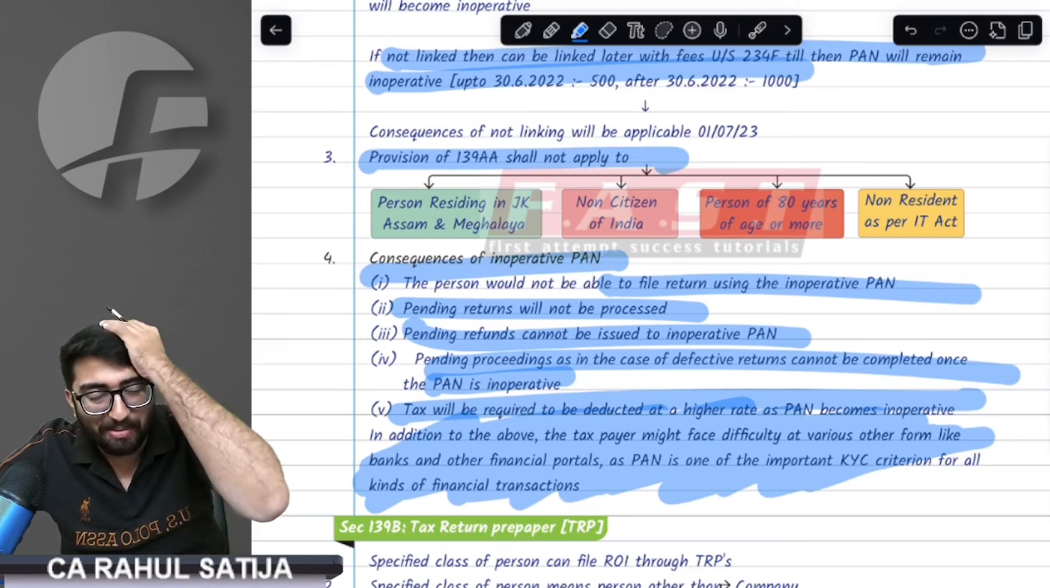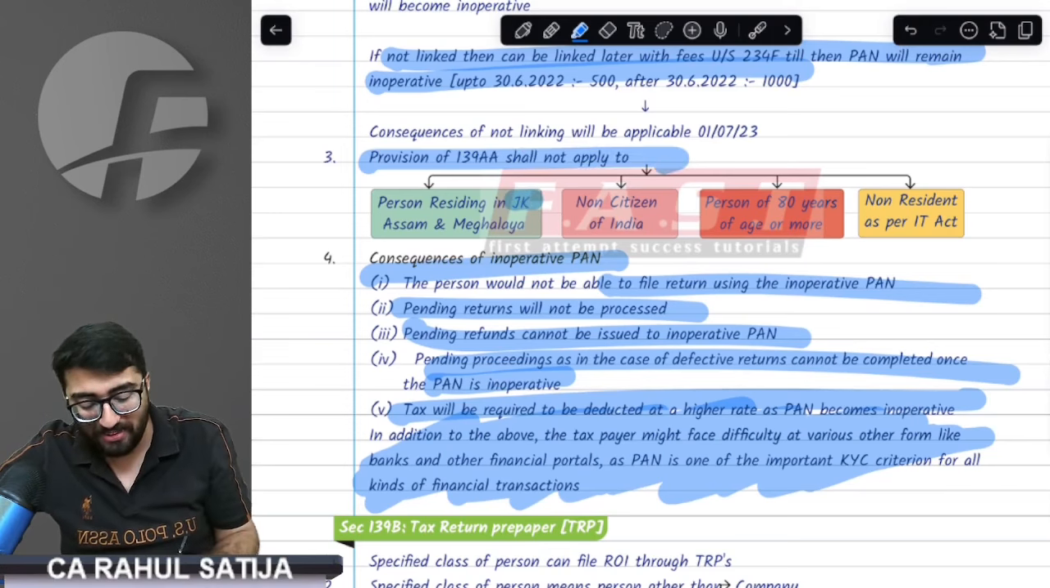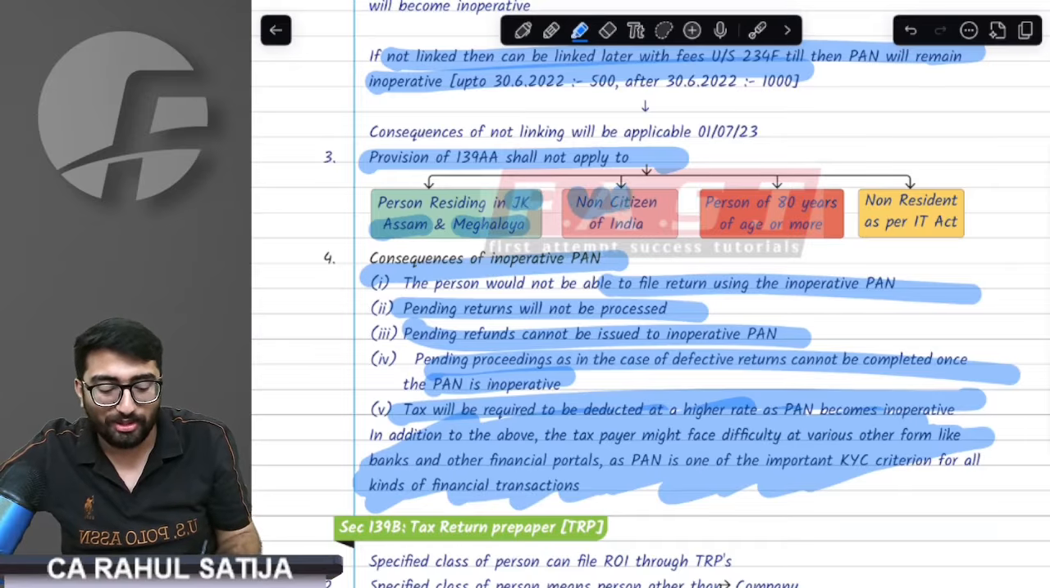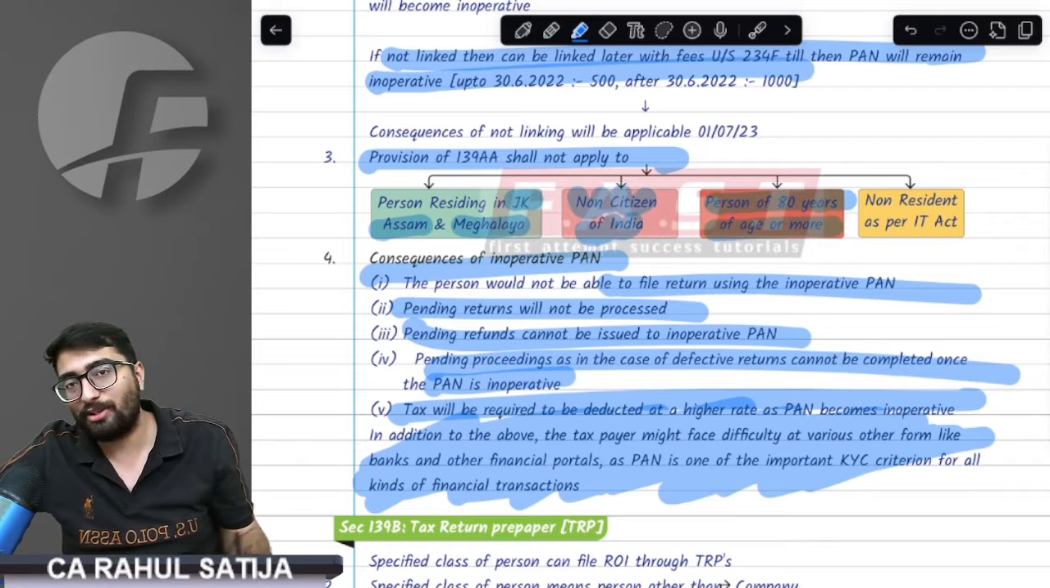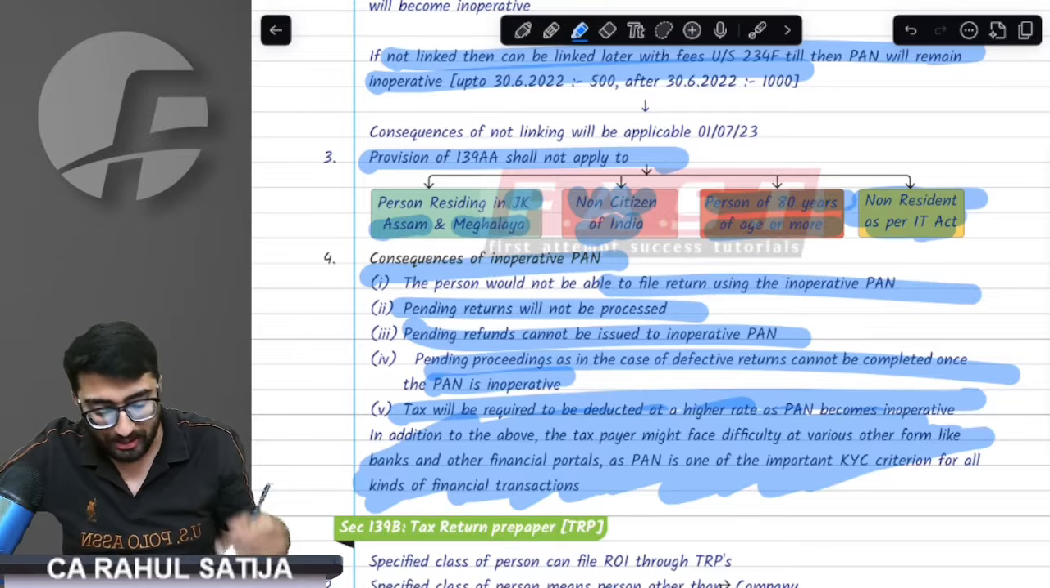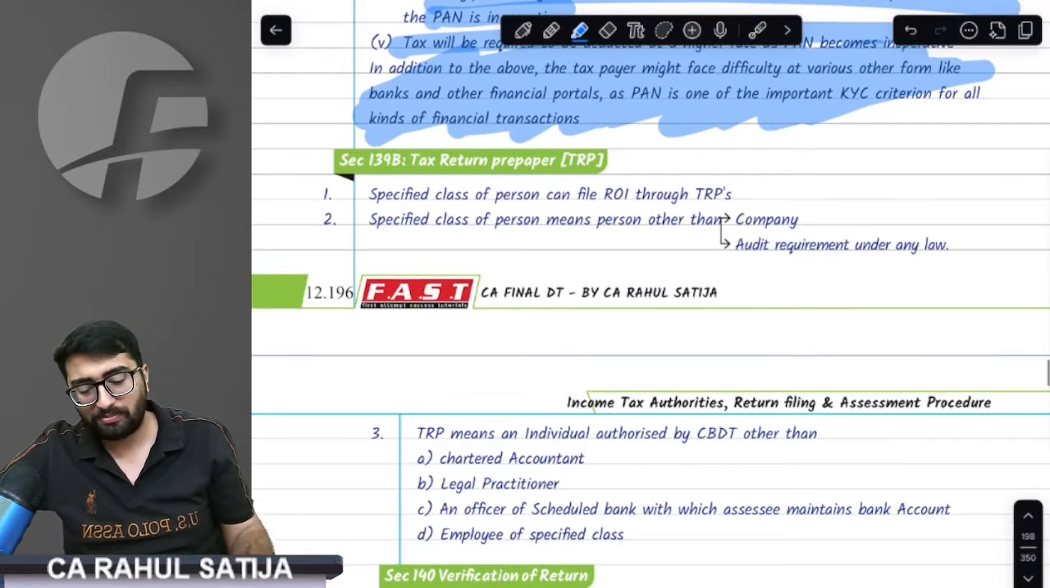The provision of Aadhaar-PAN linking will not apply to somebody who resides in Jammu and Kashmir, Assam, and Meghalaya, who is not a citizen of India, who is 80 years of age or more, or who is a non-resident as per the Income Tax Act.